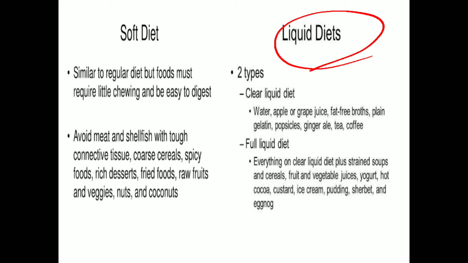Next is the full fluid diet or full liquid diet. That is basically prescribed for individuals who are unable to chew or swallow, or have some problem in the mouth. So this is also a diet which has some nutritional lack.